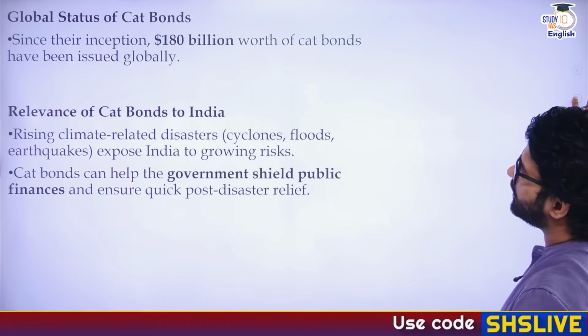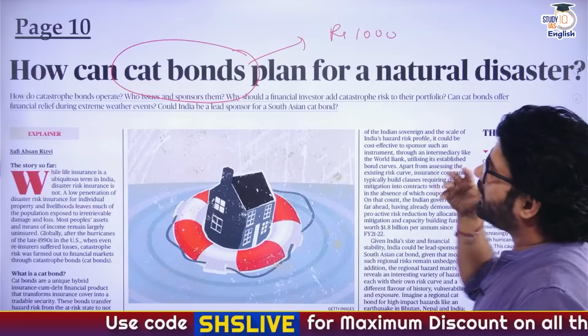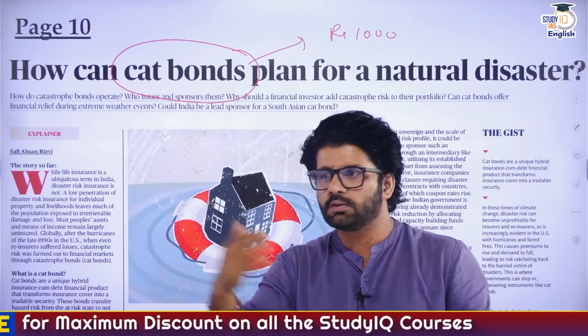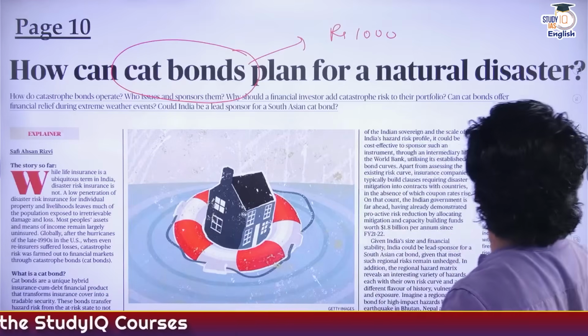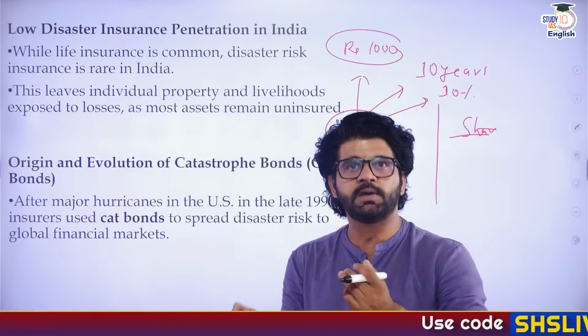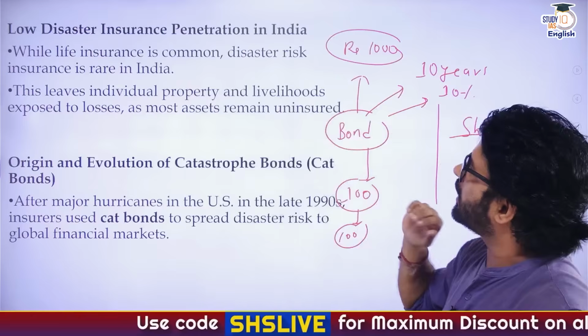And this is actually good because in earlier scenarios, government was spending their whole money on disaster management. Now investors' principal amount will be invested in disaster management, so to say, and government will have less money to invest directly in disaster management. Indian government will save some money, which is actually the need of the hour. So let's talk about it.